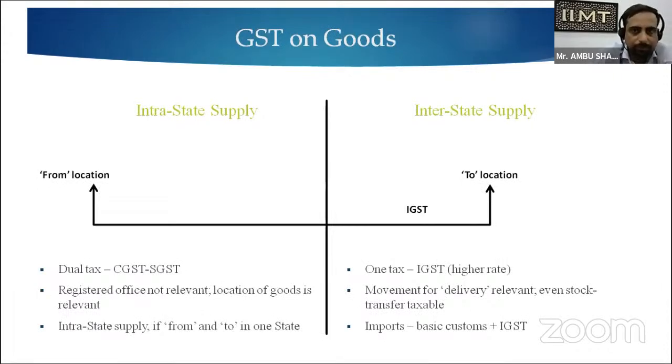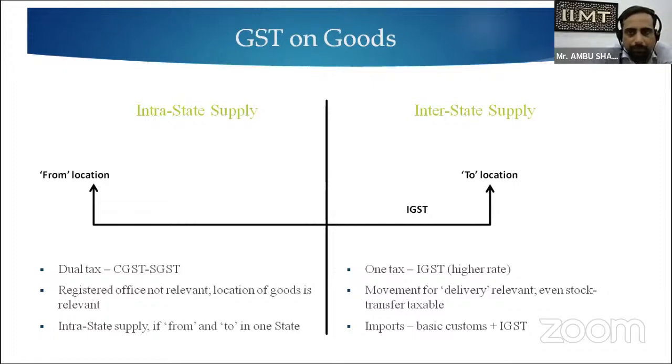Let us first focus on the intrastate supply. Intrastate supply is from one location to another location within the state. In this, we implement the dual taxation system, that is CGST and SGST. The registered office is not relevant; the location of goods is relevant. Intrastate supply is within one state.